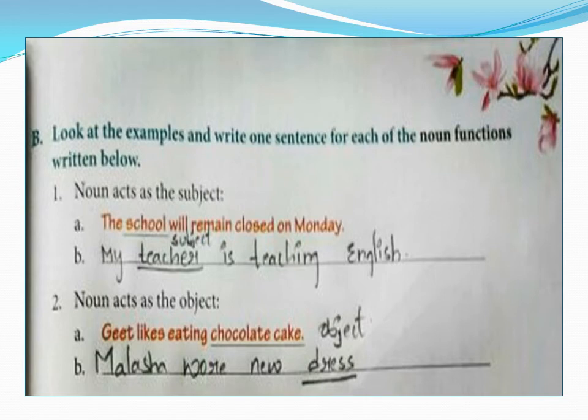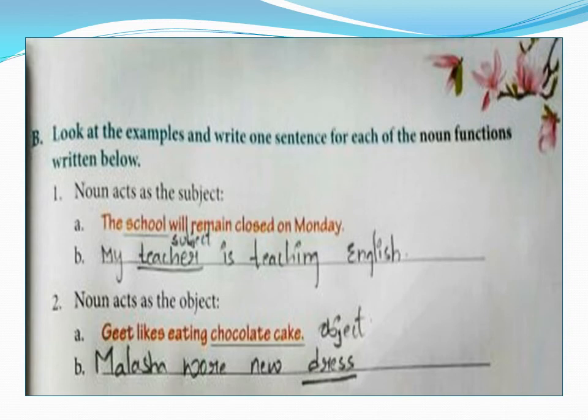Now you have to make a sentence where your noun becomes your object. Example is given. Geet likes eating chocolate cake. Now Geet is the subject because who is doing the action? Geet is doing the action. Geet is the subject. What does she like to do? She likes to eat. Eat what? Chocolate cake. So chocolate cake is the object. Here we got noun as the object.